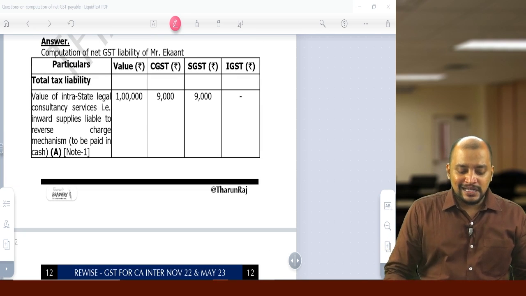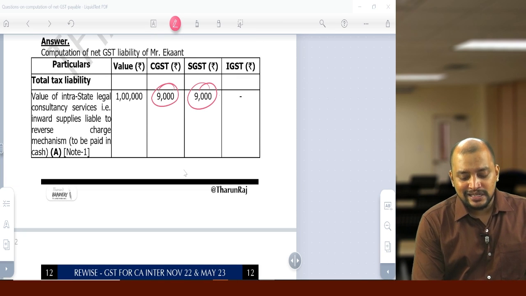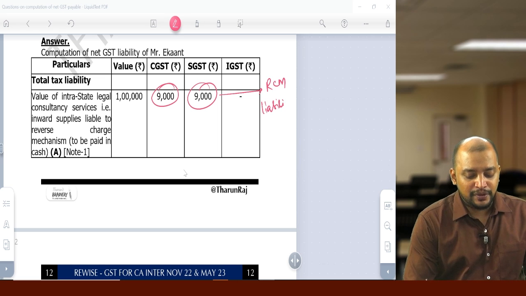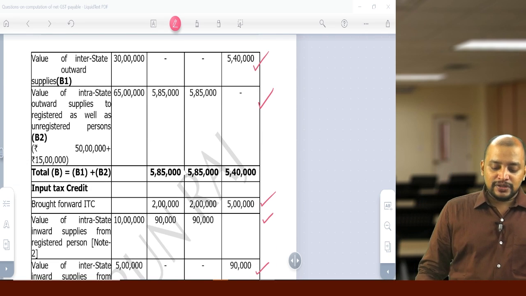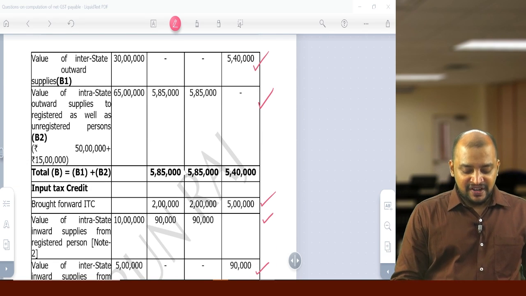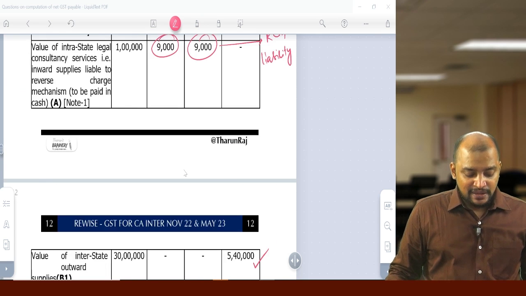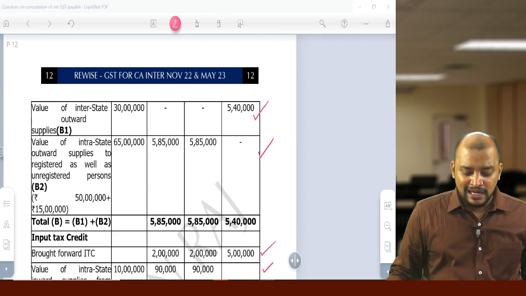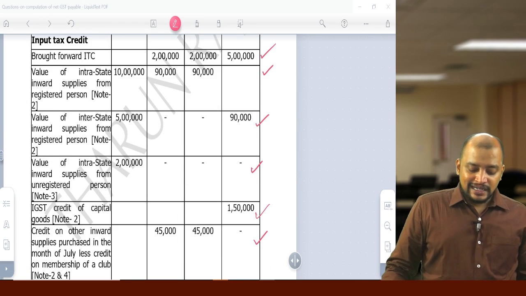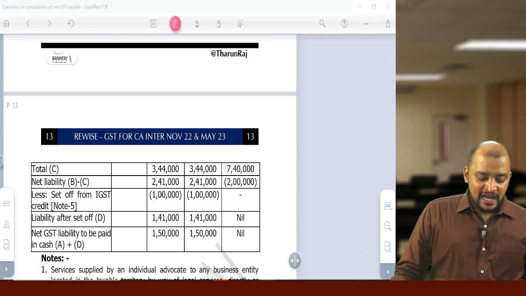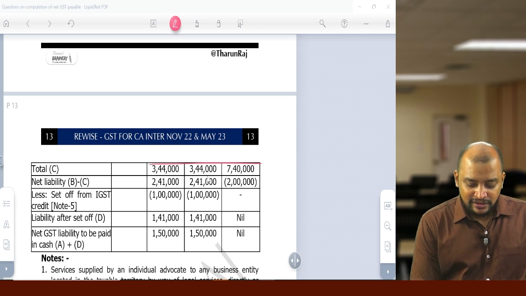So now this is our RCM liability. These are RCM liability. We have to definitely pay by cash. Now the FCM liability, if you see, we have 5,85,000, 5,85,000 and 5,40,000. This is our FCM liability, and this is the RCM liability. And the input tax credit, if you see, we have 3,44,000, 3,44,000 and 7,40,000.